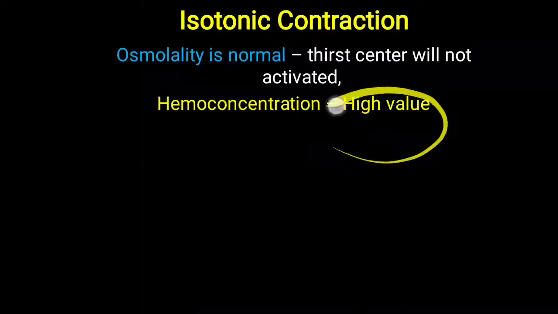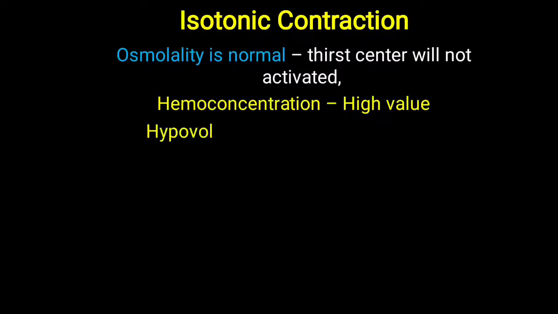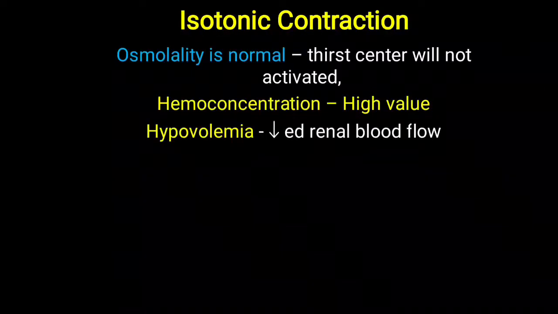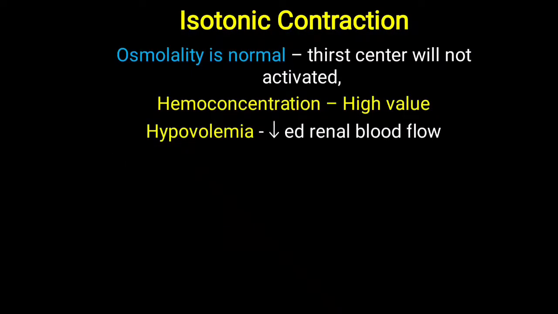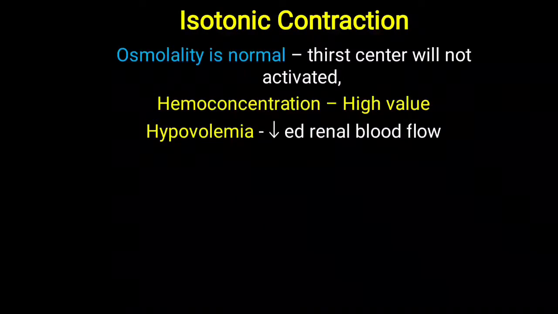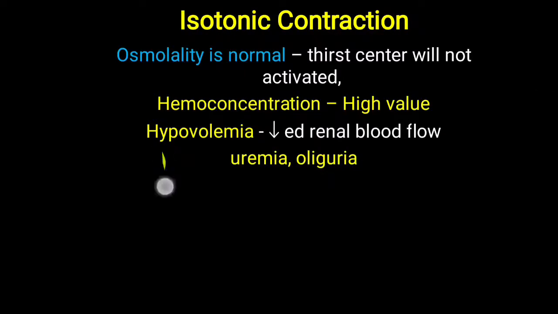So high values of hemoglobin, RBC count, WBC count and platelet count will be observed. That is called hemoconcentration. As well, decreased blood volume leads to hypovolemia, and overall renal blood flow will be decreased, leading to uremia and oliguria, meaning overall urine formation will be decreased. Hypovolemia also leads to hypotension.